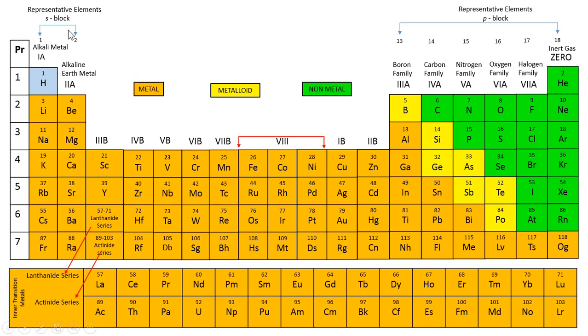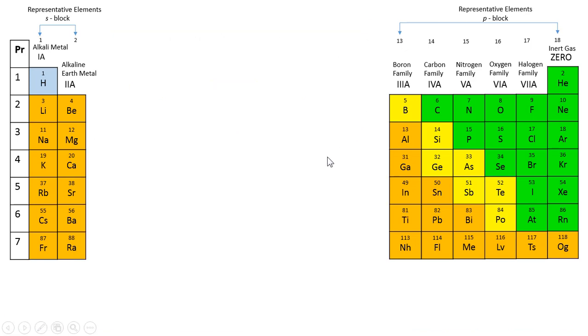What are the names of those blocks? They are the S block, the P block and the D block. This is the reason why I told you the meanings of the S, D and P blocks, which actually represent the orbitals in which the electrons are present. Now as you can see, we have also categorized the elements into representative elements, transition elements and the inner transition elements. Now let us see one by one what these things actually are.